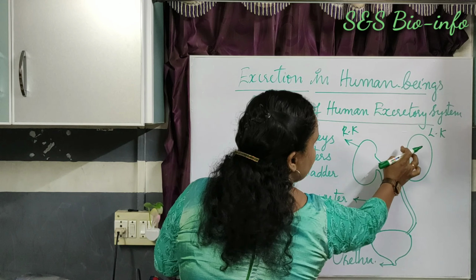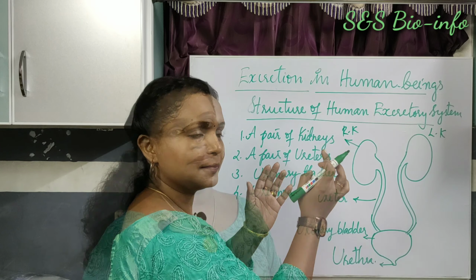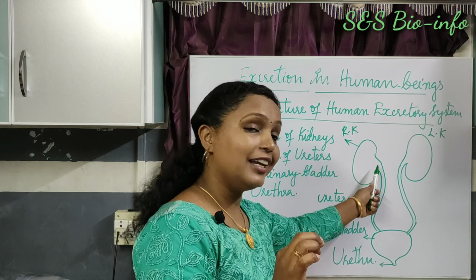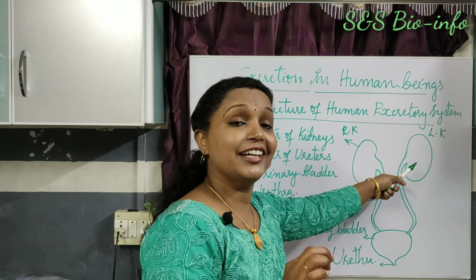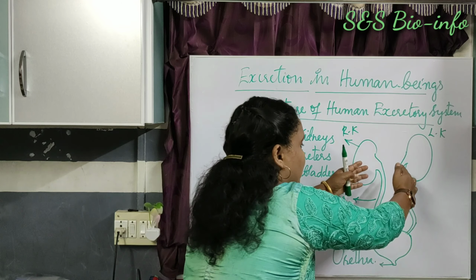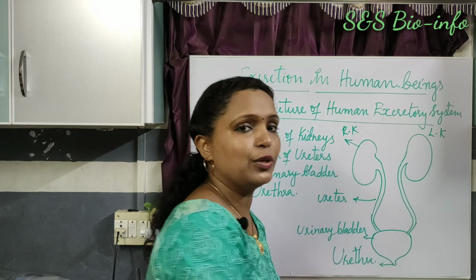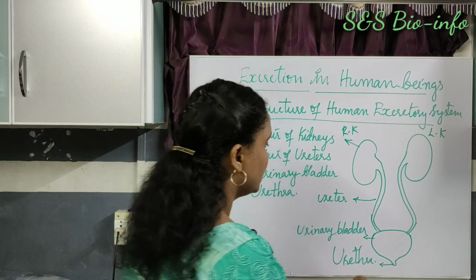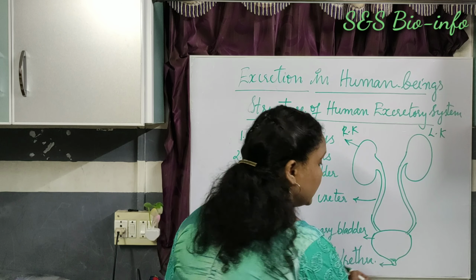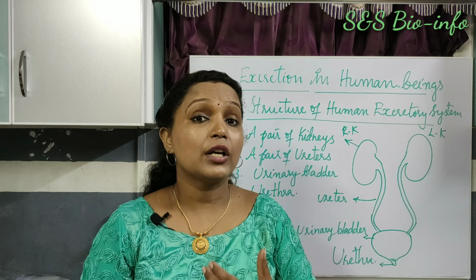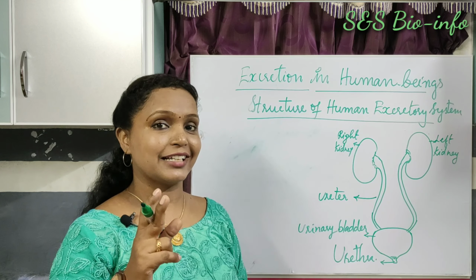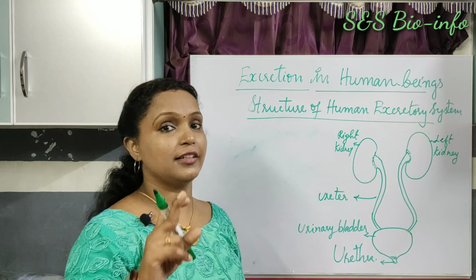A tube, the ureter, arises from each kidney, from both the right and left kidney, and a pair of ureters enter into a muscular bag-like structure called the urinary bladder. There is a urethral sphincter. It can open and close. So it causes urination.